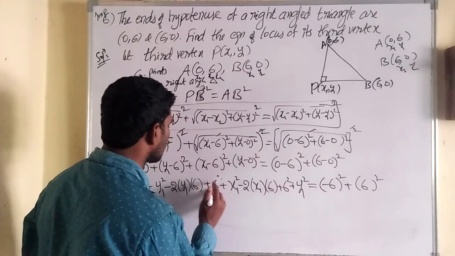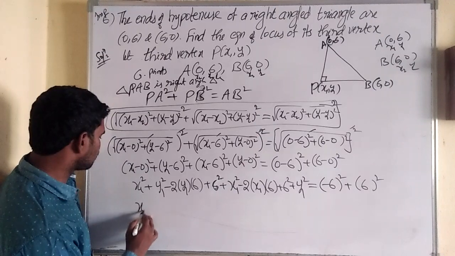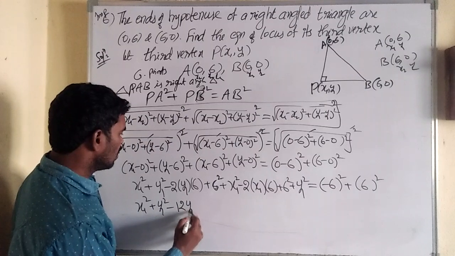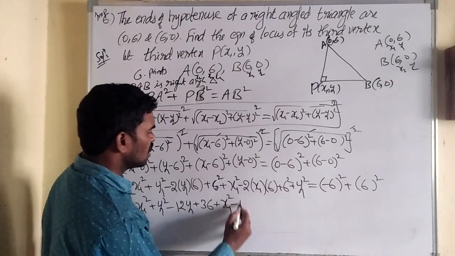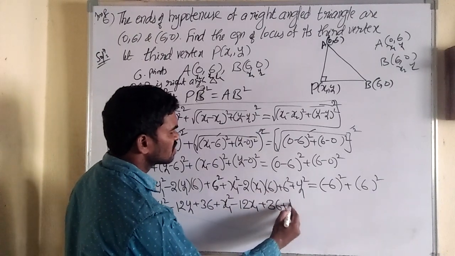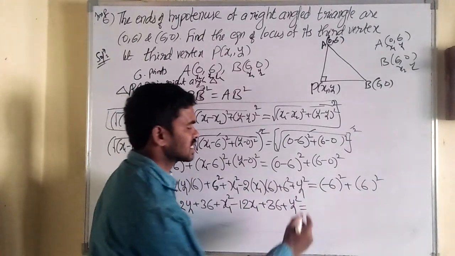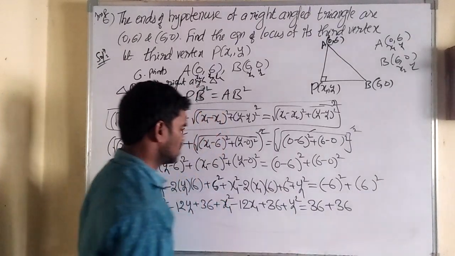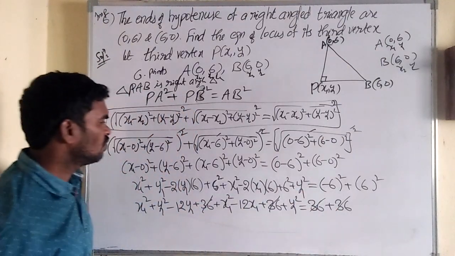Okay, for your convenience, I will write one more step. So we have x1 square plus y1 square minus 12 y1 plus 36, plus x1 square minus 12 x1 plus 36, plus y1 square, and it is equal to minus 6 whole square, minus 6 into minus 6, plus 36, and plus again 6 square means 6 into 6, 36. So both sides are the same, 36 gets cancelled.